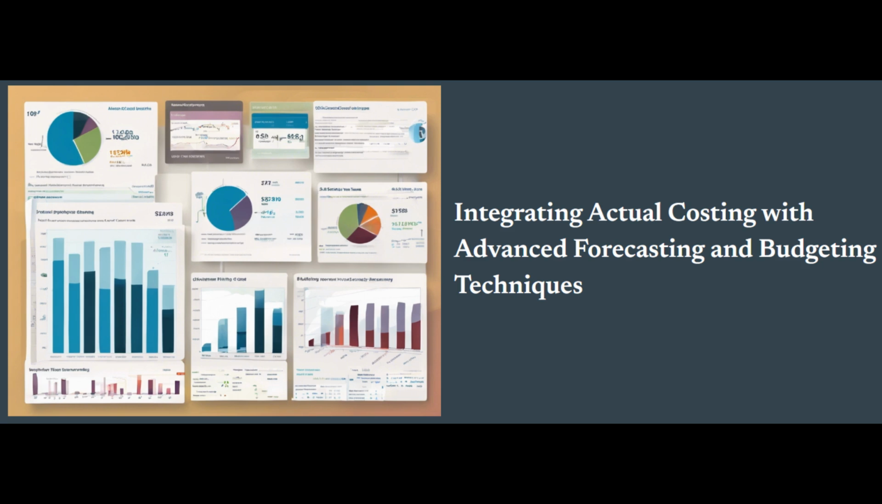To overcome these challenges, organizations must take a comprehensive and strategic approach to the integration of actual costing and advanced forecasting and budgeting techniques. This may involve the development of robust data management strategies, the investment in cross-functional training and talent development programs, and the implementation of effective change management protocols.